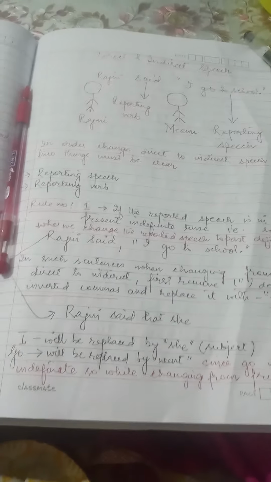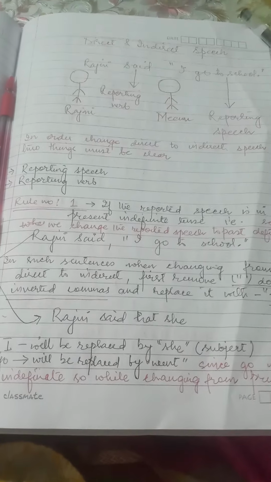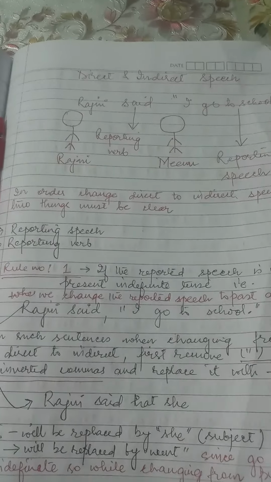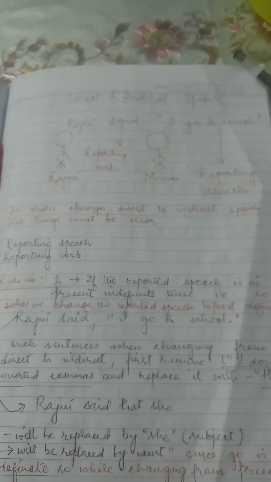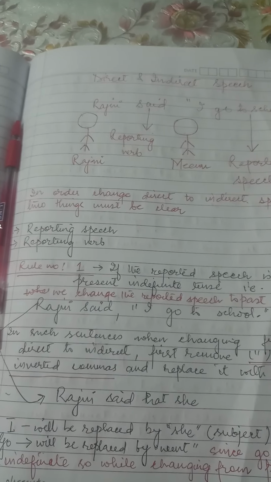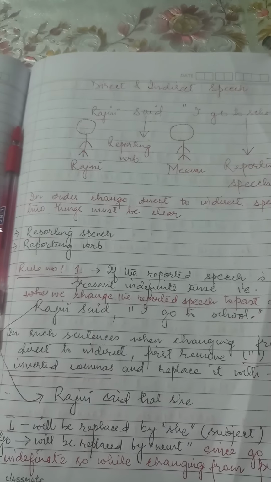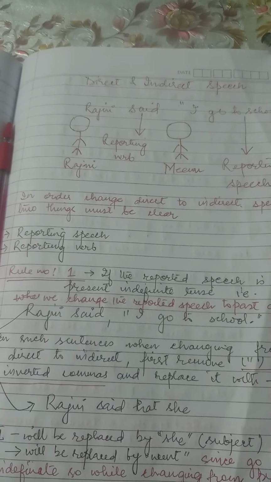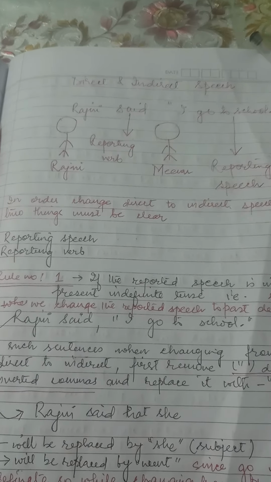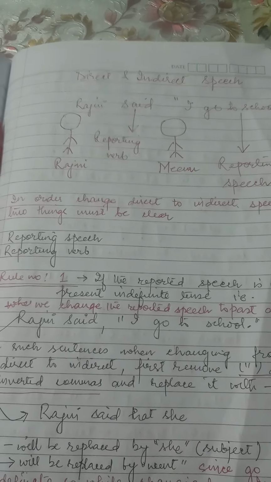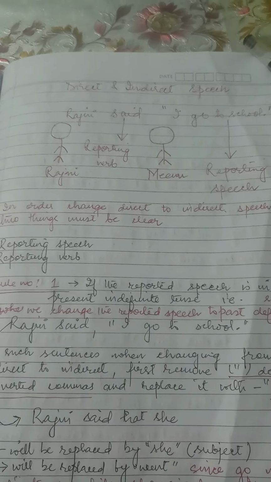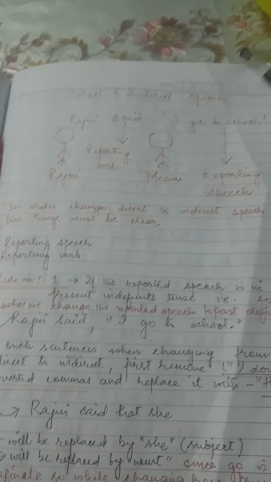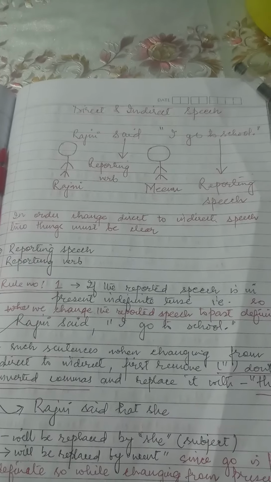Hello, children. Today I am here with you to discuss the topic direct and indirect speech. Now, you all must be wondering what is direct and indirect speech. Direct and indirect speech, children, as we all know, is just simple narration. Whatever we want to tell, whatever we are telling to someone, that thing is known as narration, and that thing is known as speech. So there are two types of speech: one is direct speech and one is indirect speech.